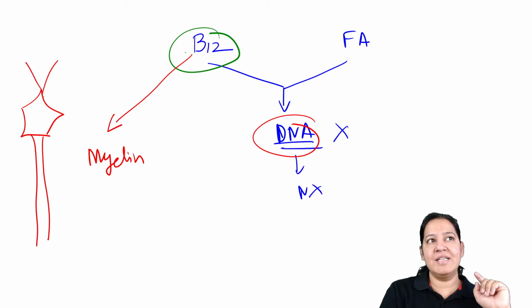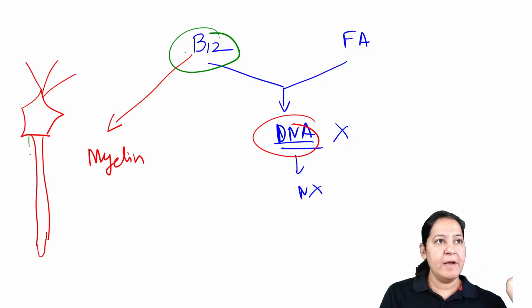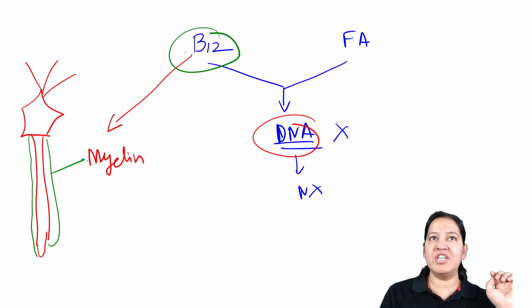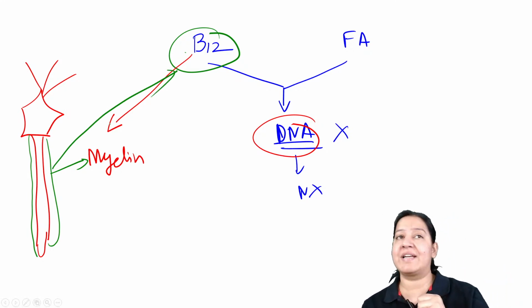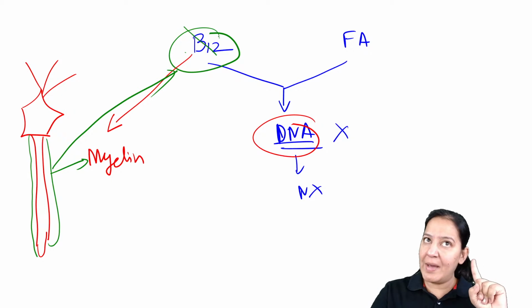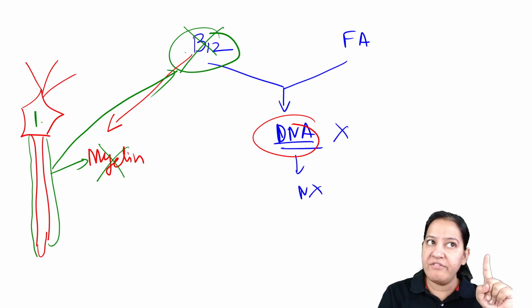There are dendrites. These are the dendrites. On the axon, we have a myelin sheath. For this myelin sheath synthesis, we require vitamin B12. I will tell you the exact step. If vitamin B12 is absent, the myelin sheath will not be formed, so the neuron will be abnormal.